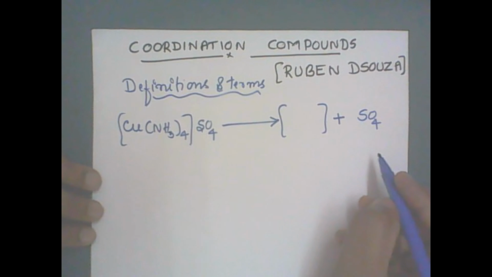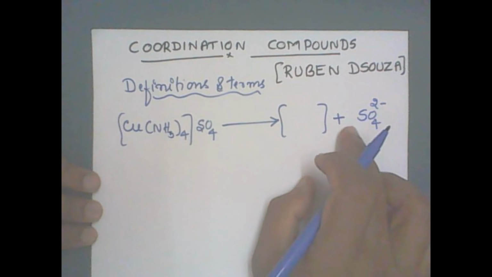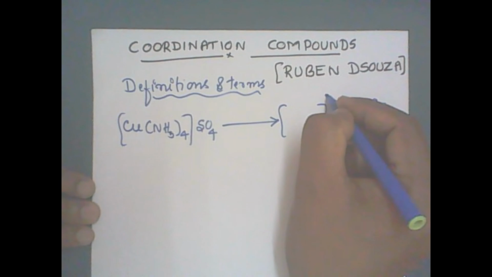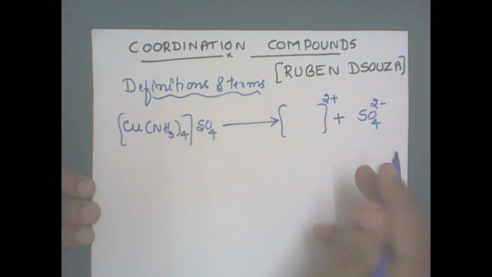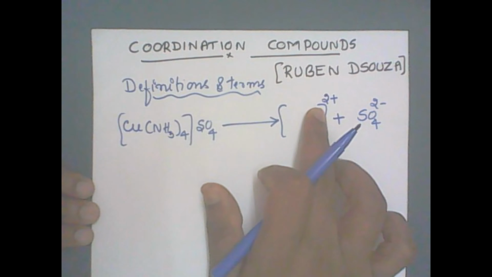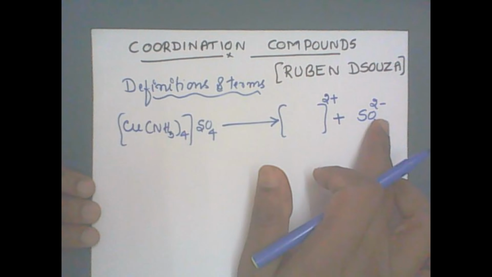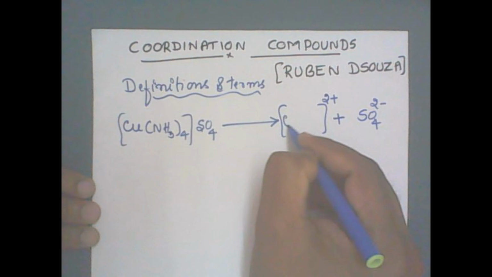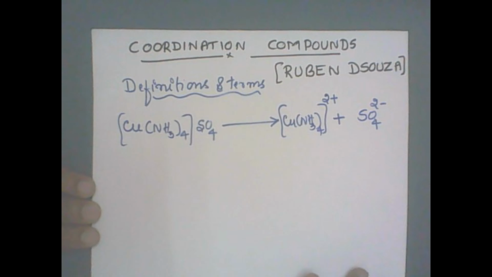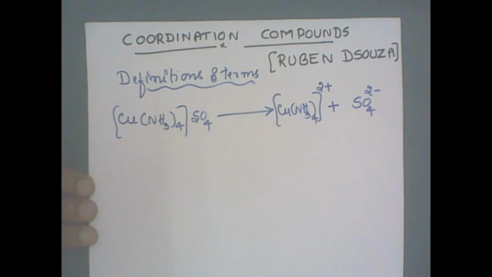What is the charge on the sulfate? 2 minus. How many negative charges are there? 2 negative charges. How many total positive charges should be there? 2 should be there. Correct? Number of the positive charges is equal to number of the negative charges. So remaining is the Cu, NH3, altogether 4 times. Clear?